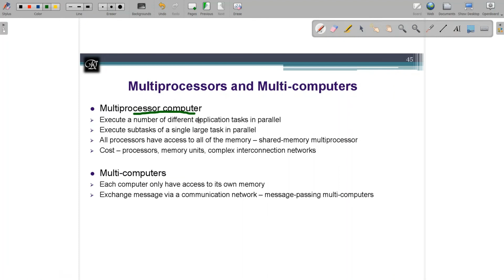Rather than buying new hardware, like I am having an i5 now, buying an i9 is not always the solution. If you have two i5 machines, you can make them a multi-computer system, divide the task among them and give it to them. It might be faster than the brand new i9 which you are going to buy, because it's going to improve the performance.